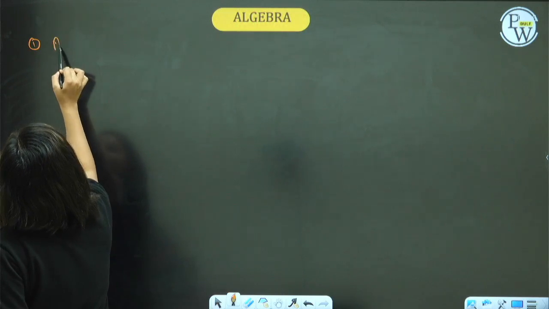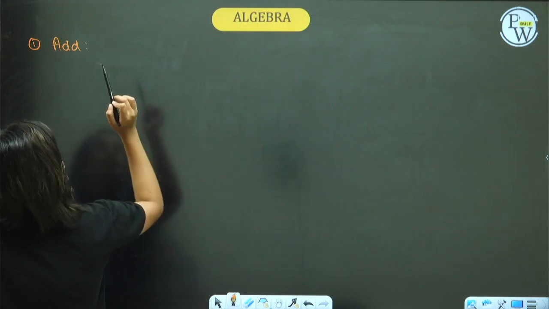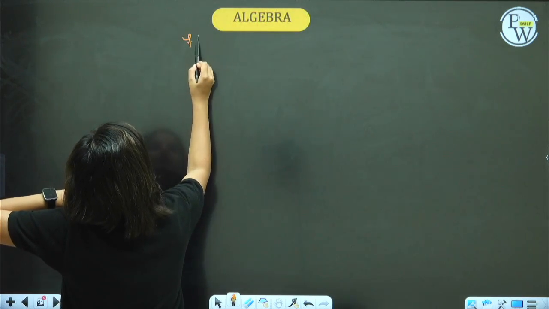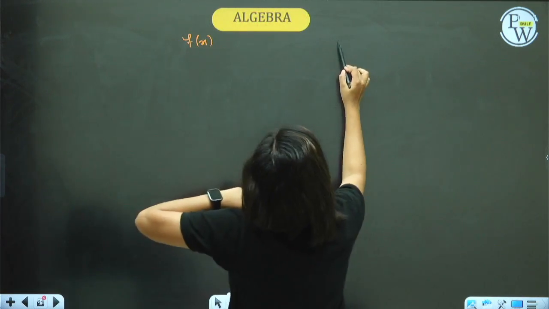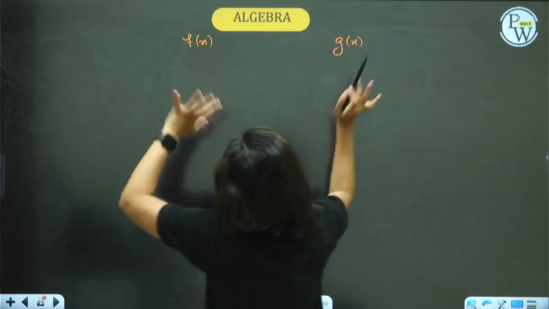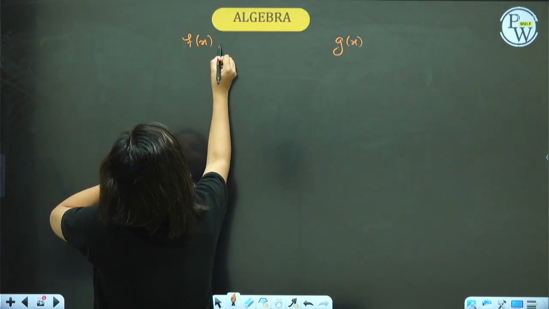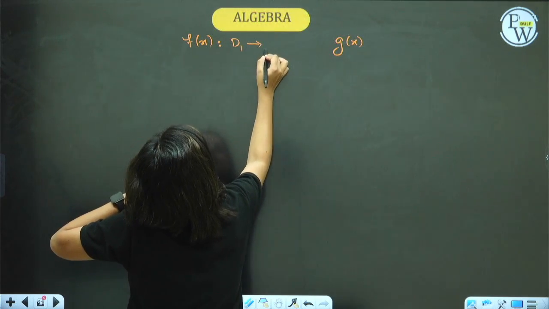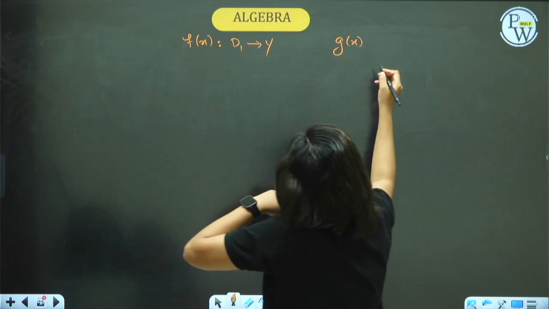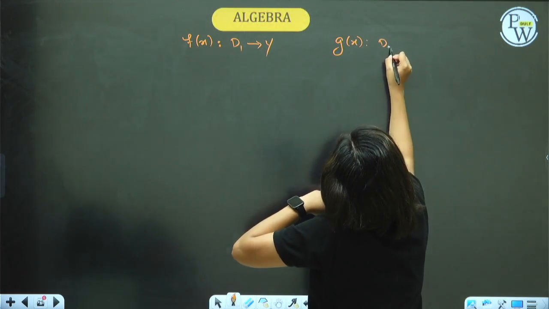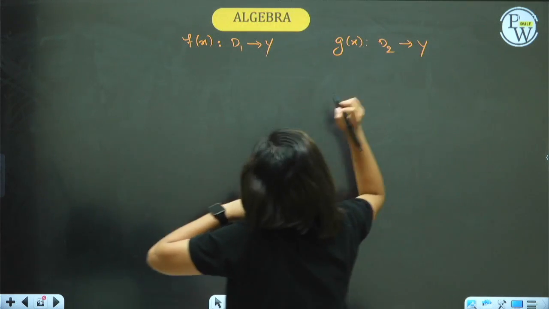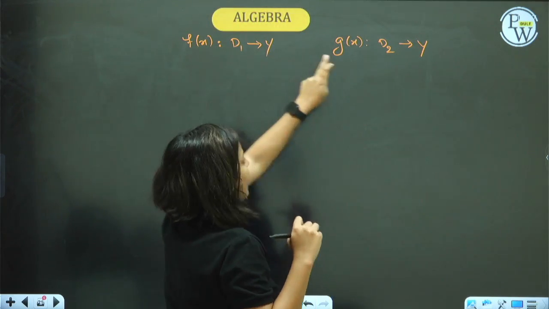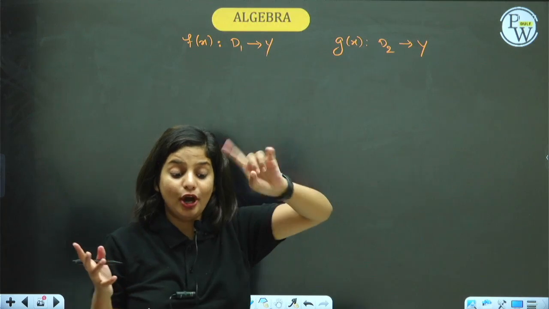First one, addition. Let us consider in general a function f of x and a function g of x. We are going to deal with f of x and g of x. A function f of x from D1 to Y and a function g of x from D2 to Y. What is D1? Domain. D2, domain of g. Y is nothing but codomain, not range.